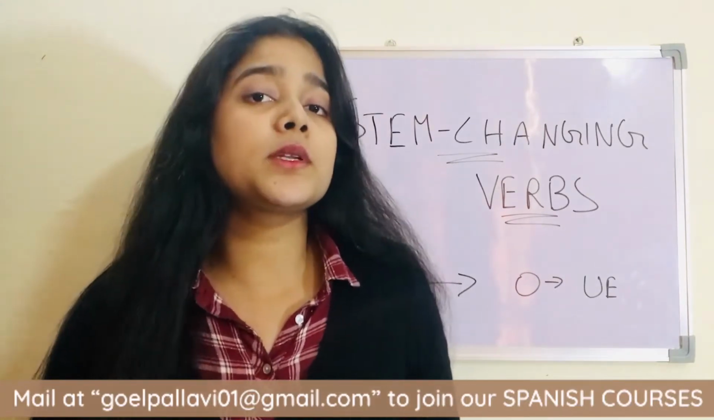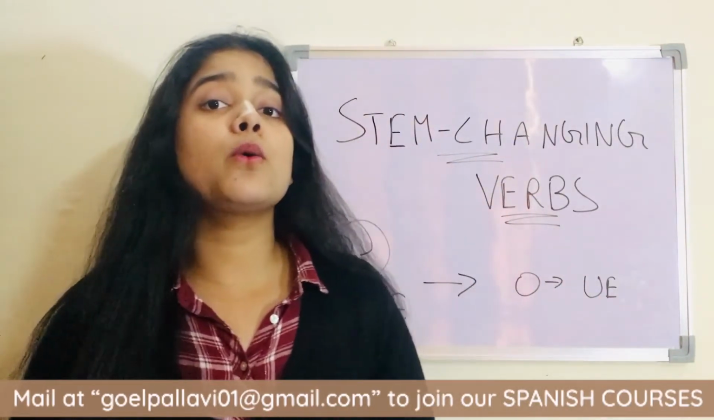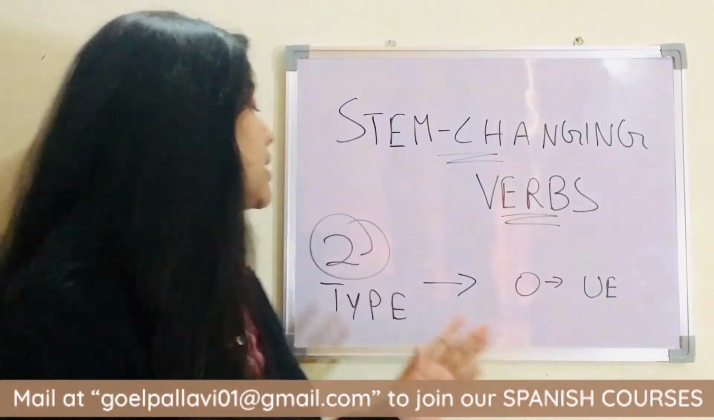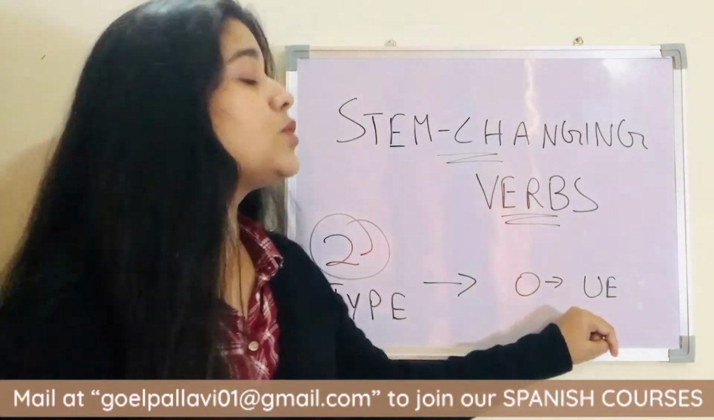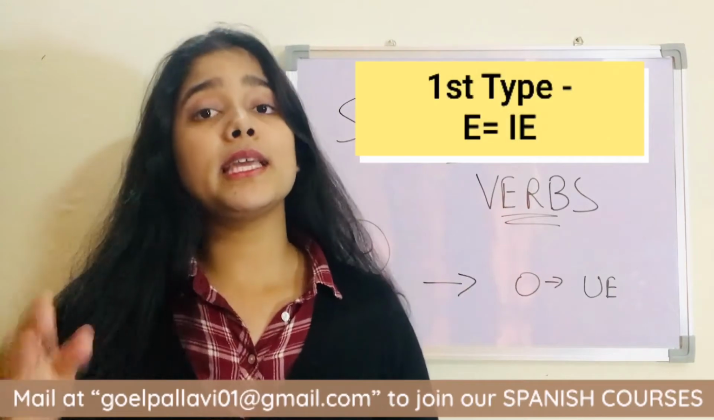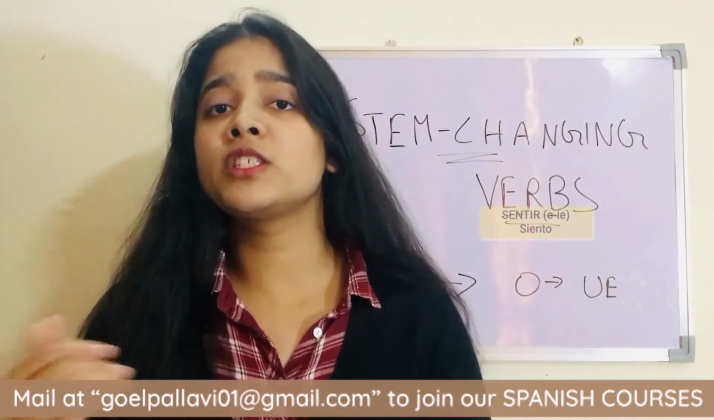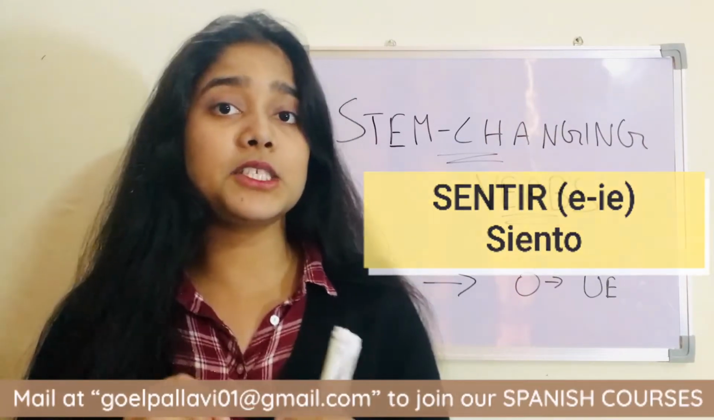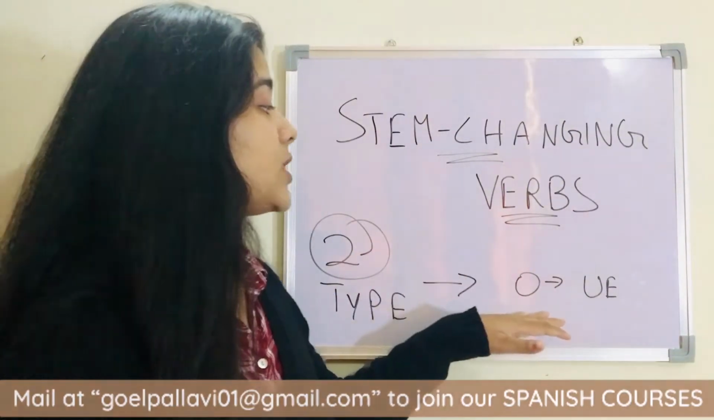So in the last video, you learned about stem changing verbs, but only the first type. Now we are going to learn the second type of stem changing verbs, which is O changes to UE. In the first type we did E changes to IE, like in the verb sentir, which means to feel, where the first person is siento. In this type we are going to take O changes to UE.